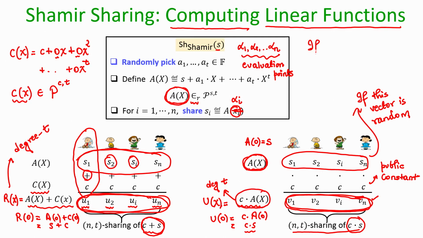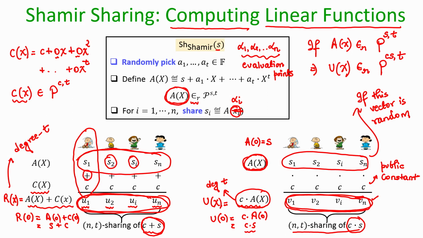So, if A of x polynomial was a random element from the set of all possible polynomials of degree t with constant term S, then I can claim that the polynomial u of x, which is the product of C and A of x polynomial, is also a random element from the set of all possible t degree polynomials whose constant term is C times S. I stress, in both the operations the value of S is not revealed.